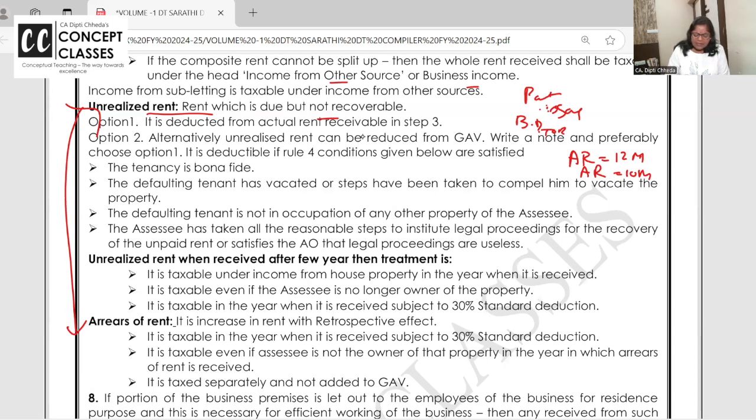Unrealized rent is deductible from actual rent receivable in step 3. You remember what is step 3? Fair rent or municipal value, whichever is higher, step 1. Step 1 or actual rent, whichever is lower, step 2. Sorry, आज थोड़ी सी गड़बड़ हो रही है, सुबह बहुत सारा कैपिटल गेन किया. Once again, orally we'll do.